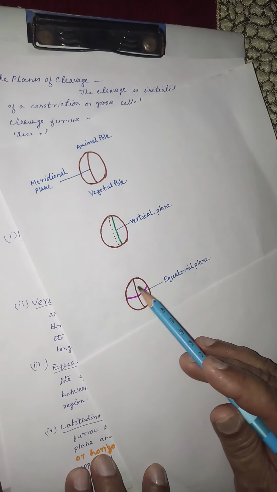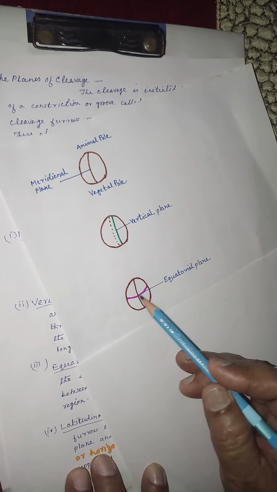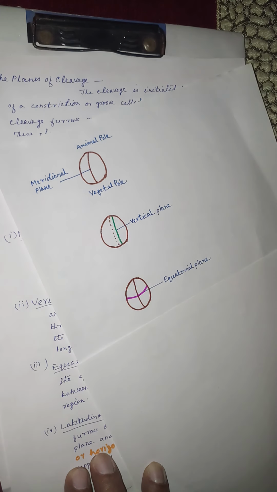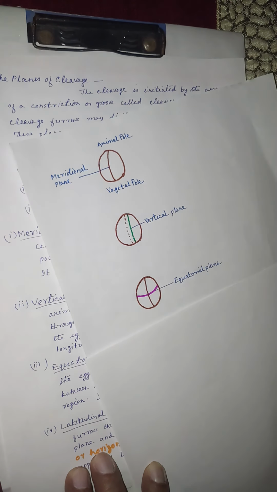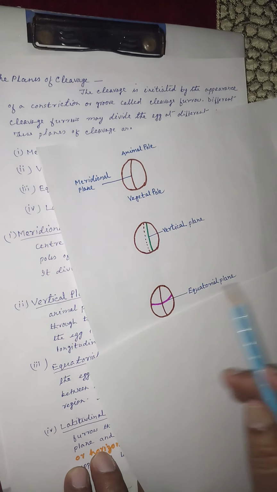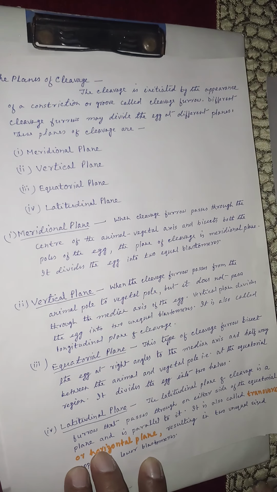This is the equatorial plane. This pink line shows the equatorial plane, which divides the egg into two equal halves, upper half and lower half, and it passes at right angles to the median axis.